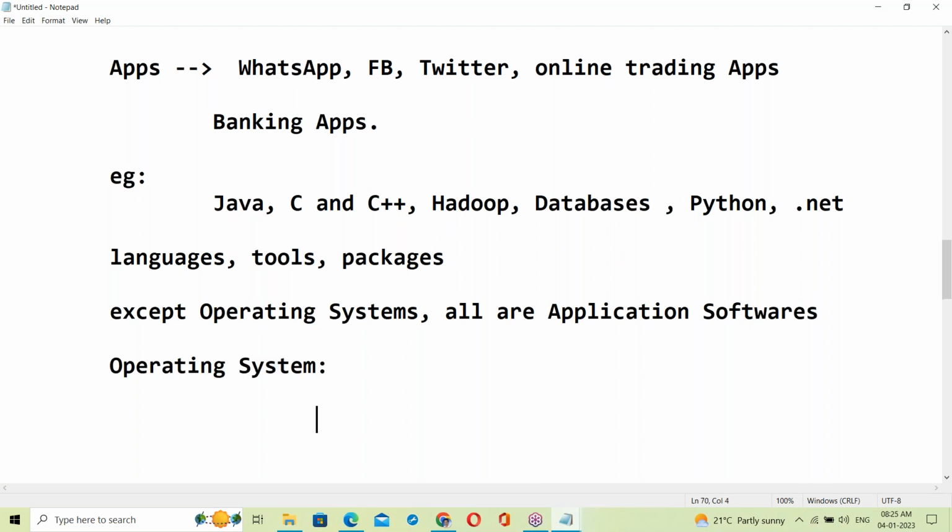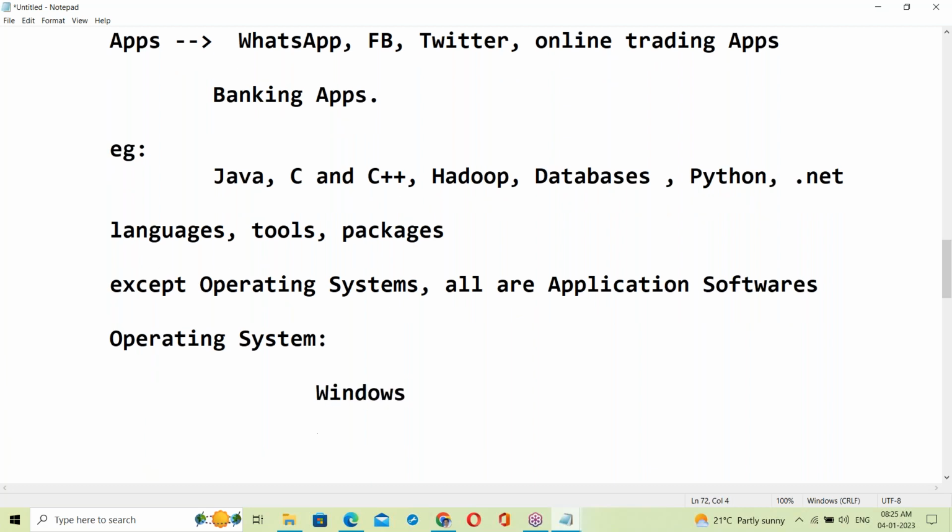Operating systems are like Windows, Linux, Unix (of course, Unix is outdated already), Mac OS, and Android. These are all the operating systems. Except these, the remaining are all application softwares.